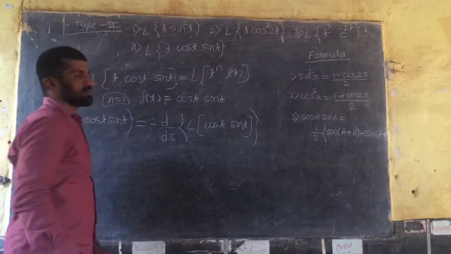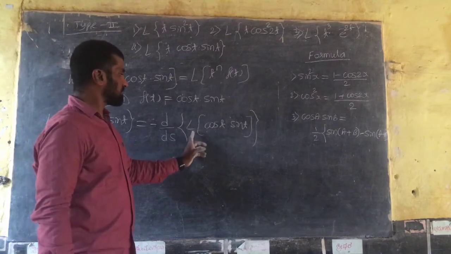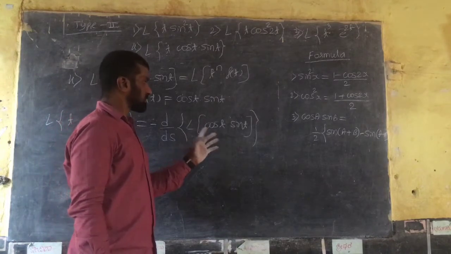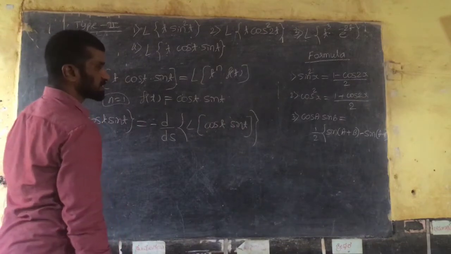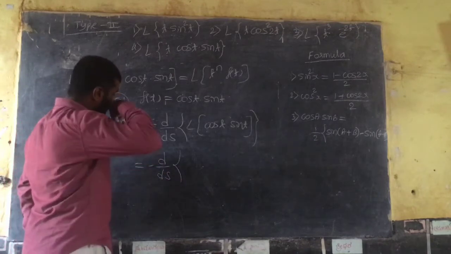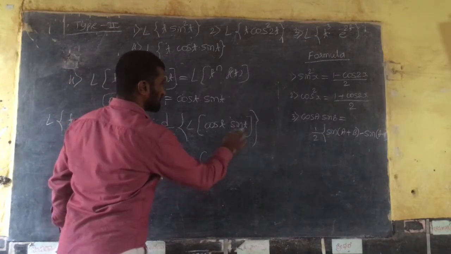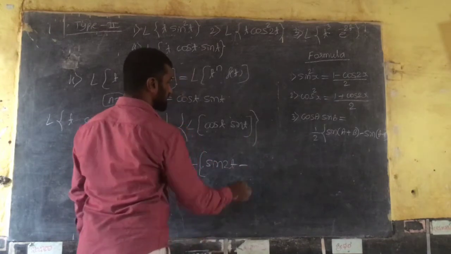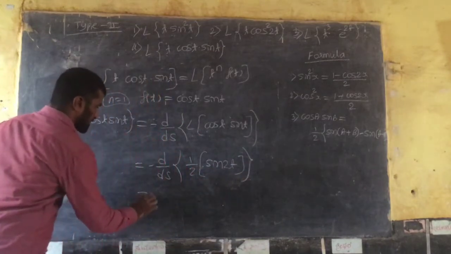Again, from chapter 1, Laplace transform 1, use the product formula for cos a into sin b. Apply the formula: 1 by 2 into sin of a plus b minus sin of a minus b. Apply this in d by ds, with 1 by 2 as it is. So sin of t plus t is 2t, minus sin of t minus t, which is 0. Sin 0 is 0, so only sin of 2t remains. So minus, 1 by 2 as it is.